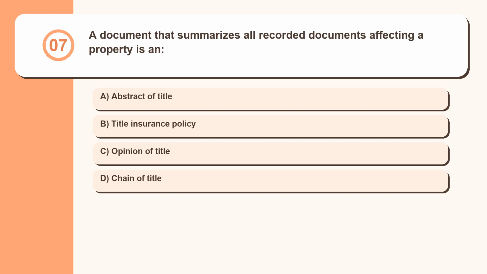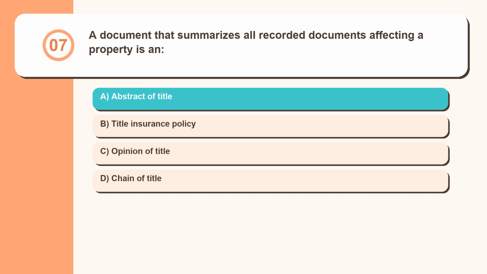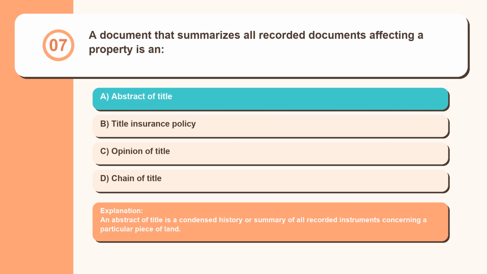Question 7. A document that summarizes all recorded documents affecting a property is an abstract of title, title insurance policy, opinion of title, chain of title. An abstract of title is a condensed history or summary of all recorded instruments concerning a particular piece of land.